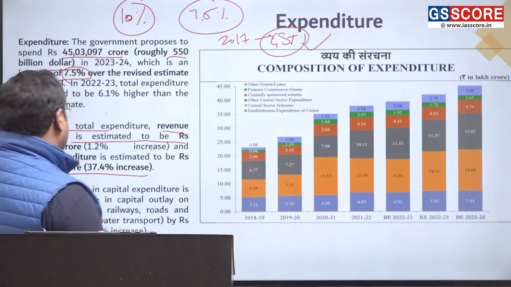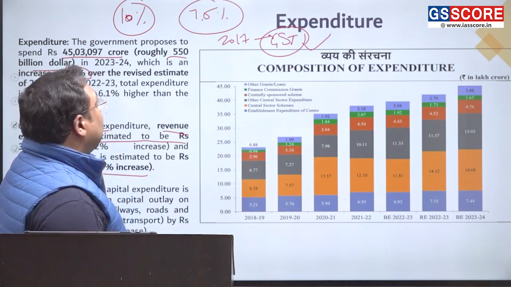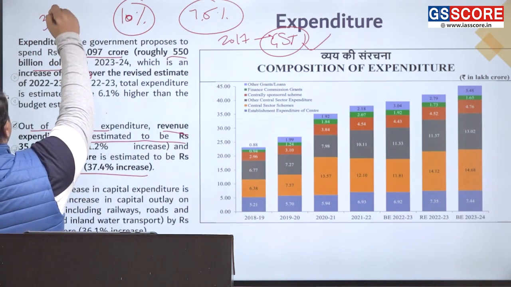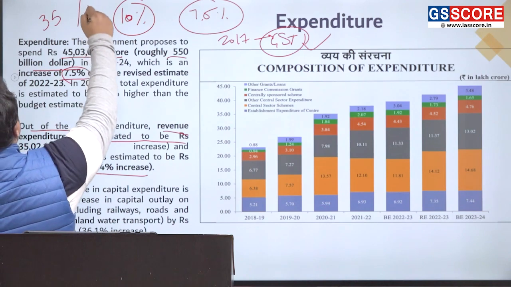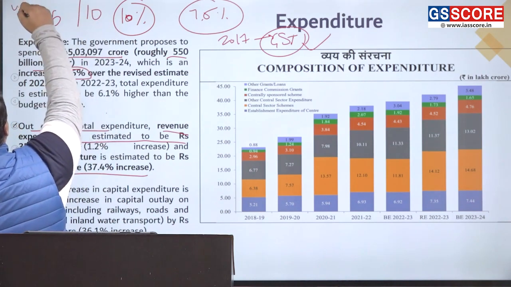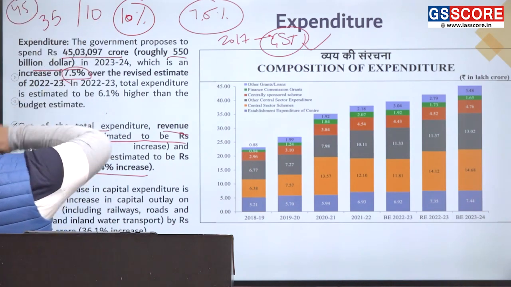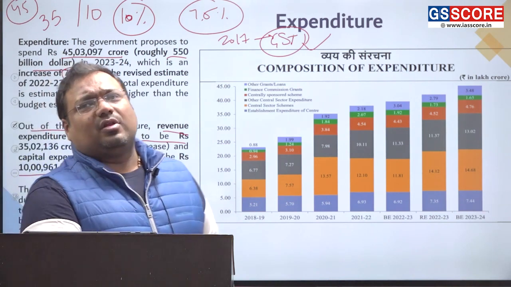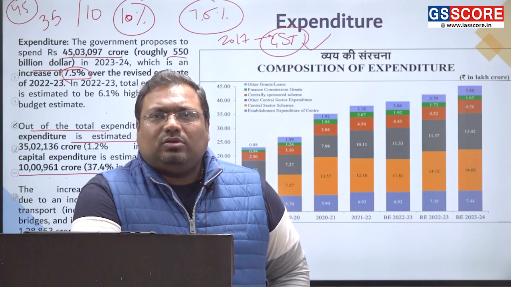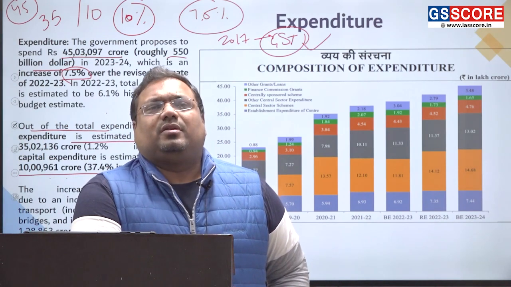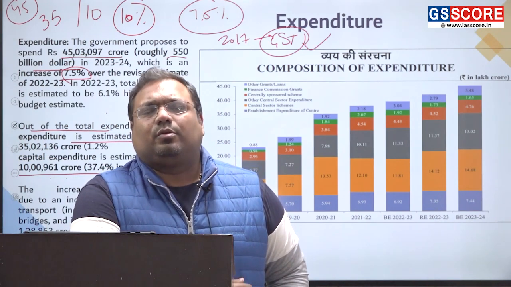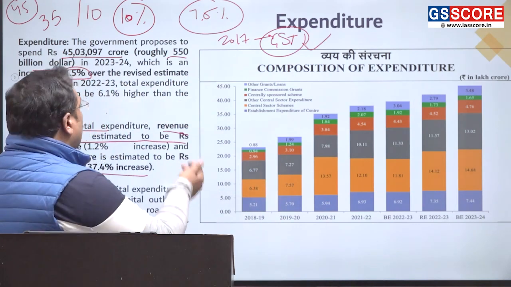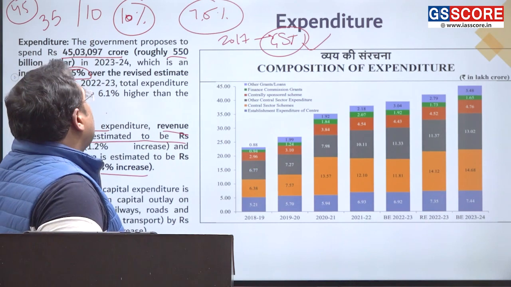10 lakh crore. So what is the proportion now? 35 and 10, and total expenditure is 45. So that means the capital expenditure is now roughly 13% to 14% of the overall expenditure. And we'll talk more about this capital expenditure.